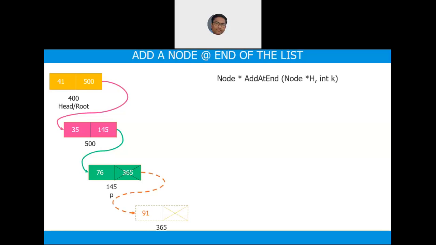So what has to happen? Assume that your function name is add at end. Whatever happens to h, maybe I'll address that question later. Focus on add at end.